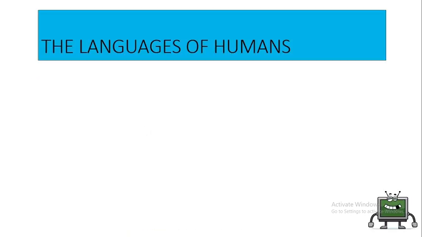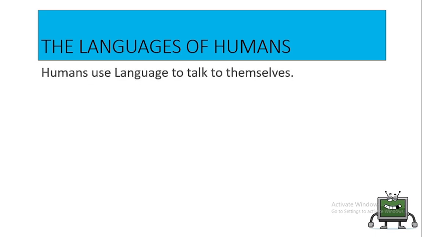Now, let's look at the languages of humans. We humans use various languages to communicate to ourselves. So we say that humans use language to talk to themselves. And without these languages, we cannot communicate to ourselves. So we have popular languages that we humans use to communicate to ourselves.